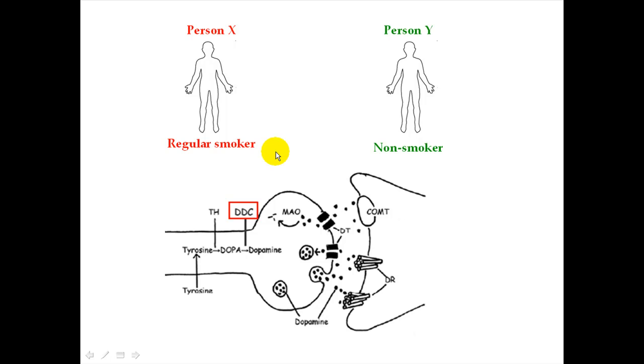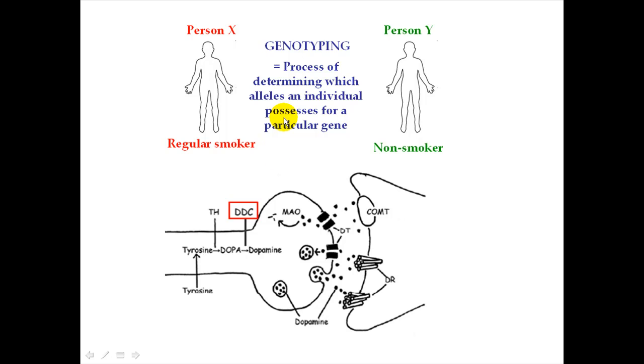The term used to describe the process of determining what version of a gene someone has is genotyping. So we'll spell it out in words here. Again, the process of determining which alleles an individual possesses for a particular gene. As part of this project, some people at the University of Washington have already genotyped several people for their Ddc gene. So it's going to be up to us to look at that data and figure out if there is any correlation between differences in this gene and the susceptibility of becoming a regular smoker.